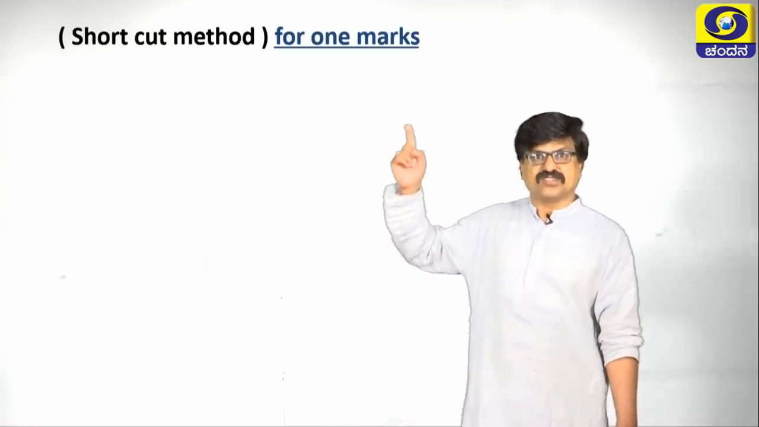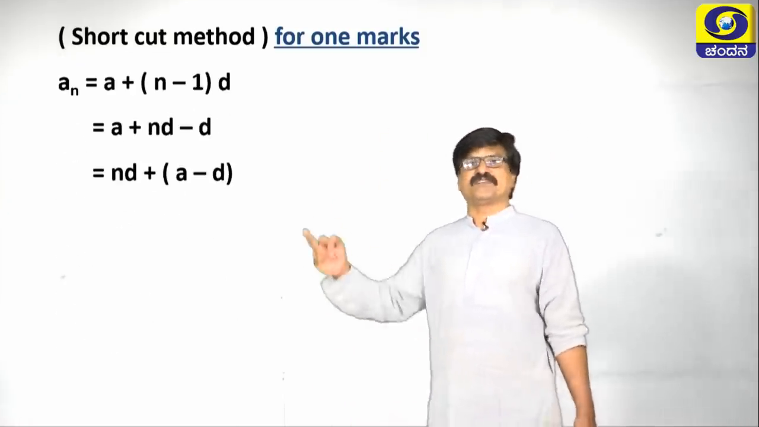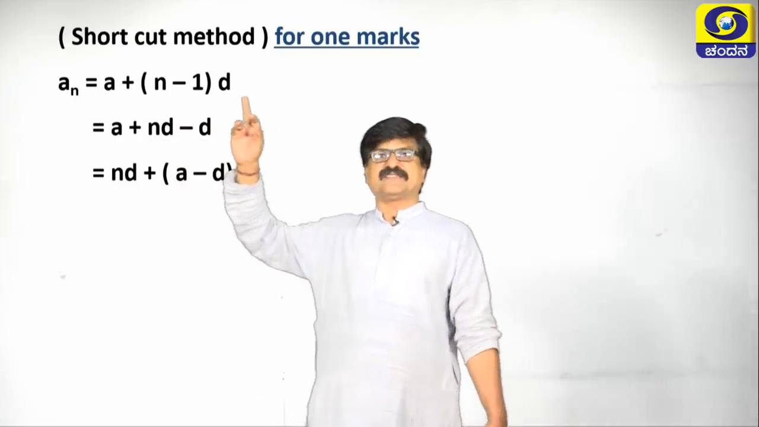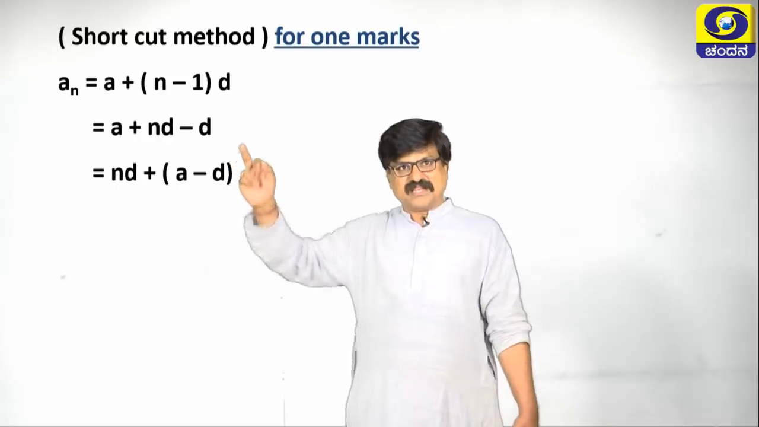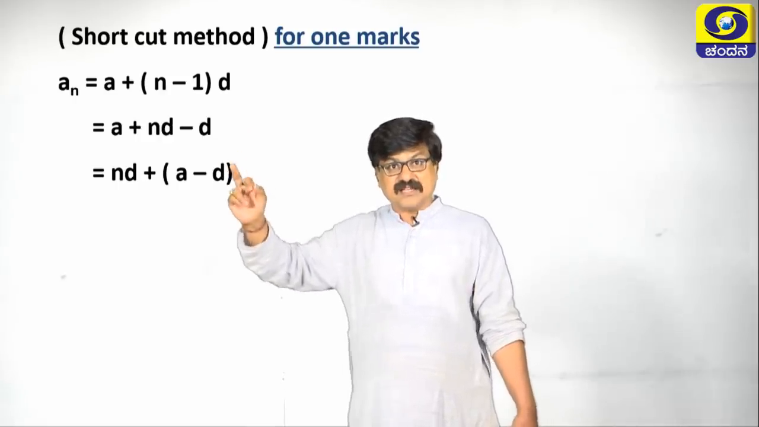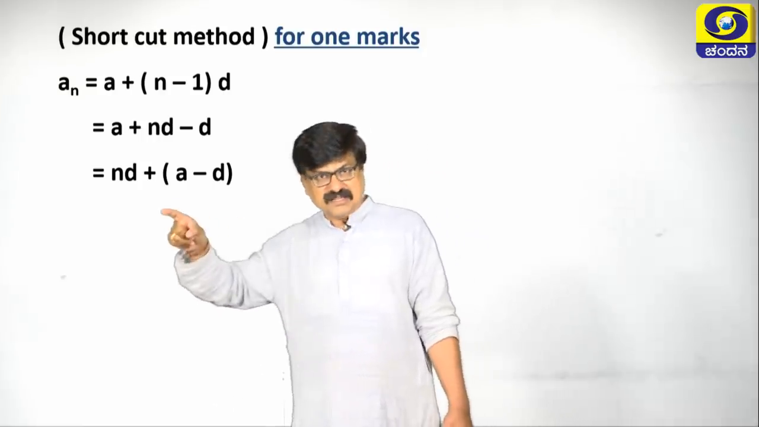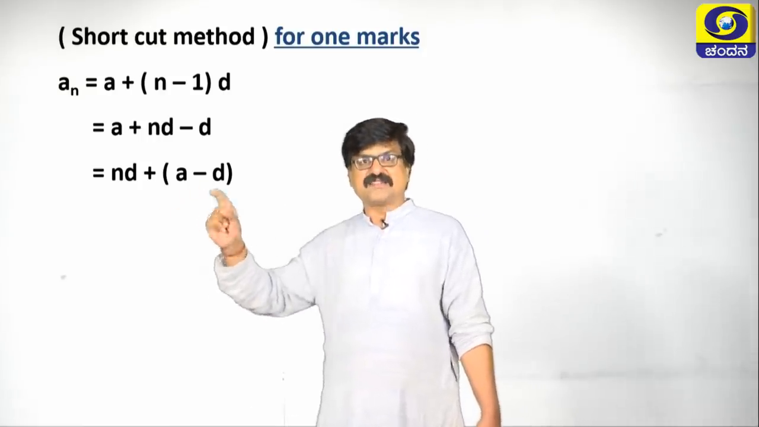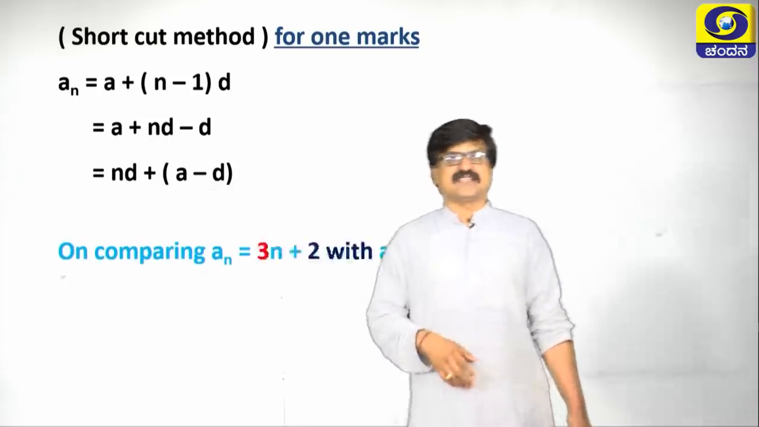The next one is a shortcut method. If they ask for 1 mark, it is very simple. You observe this, an is equal to a plus n minus 1 into d. I am just going to rearrange them. Finally, I am writing the same thing in the form n d plus a minus d. Why am I writing like this? Let us see the next one.